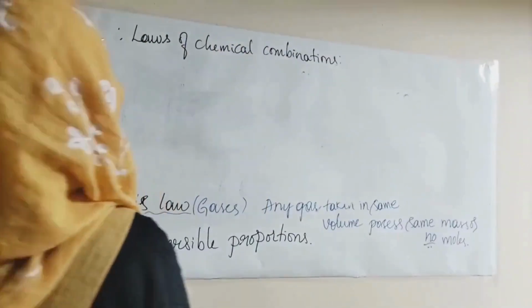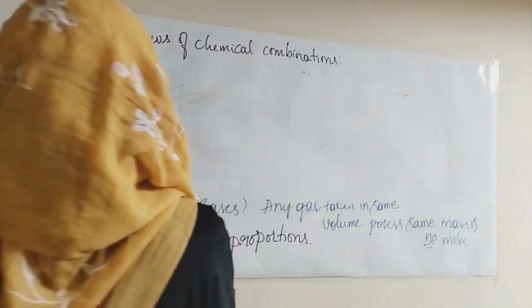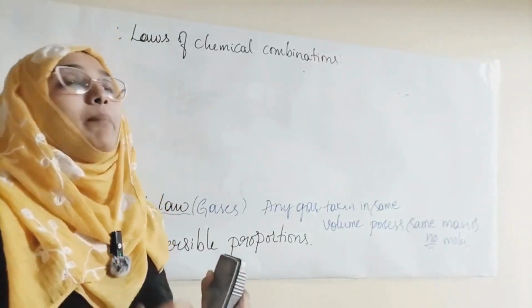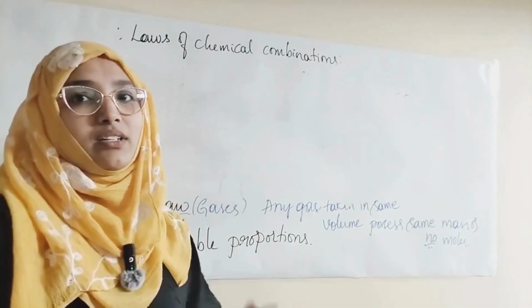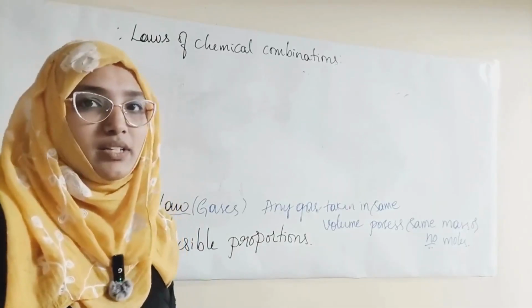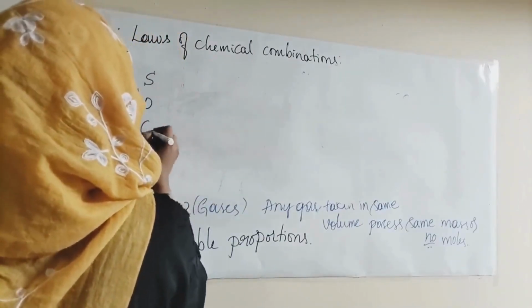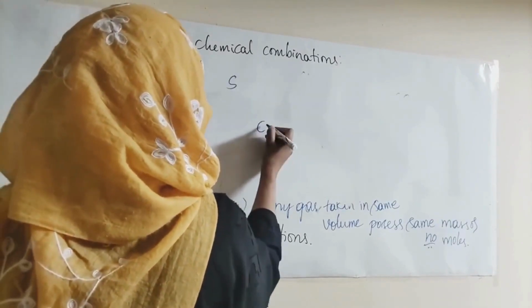What is this? Let me rub all these things. Law of reciprocal proportion, for example, let me take 3 elements, any 3 elements for that matter. This is not actually applicable for all the gases, but very few gases or liquids are considered in this law. So let me take sulfur, oxygen and carbon.